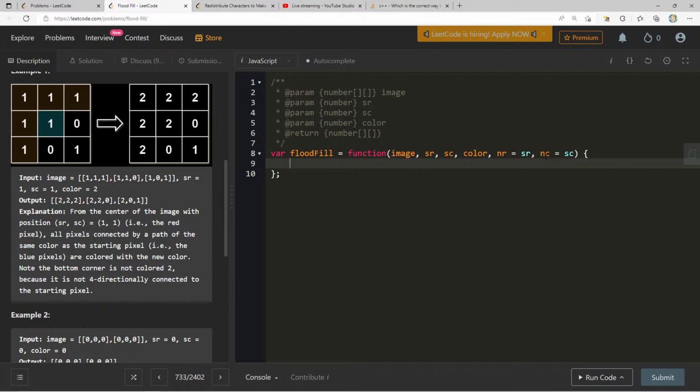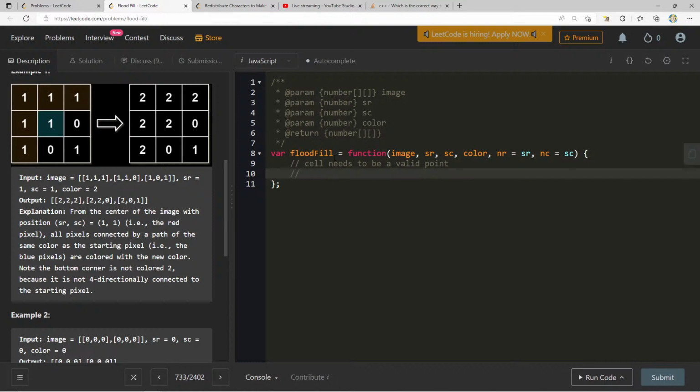Before we do anything that is going to be changing this value, we can only ever change a value if we're at a valid point.